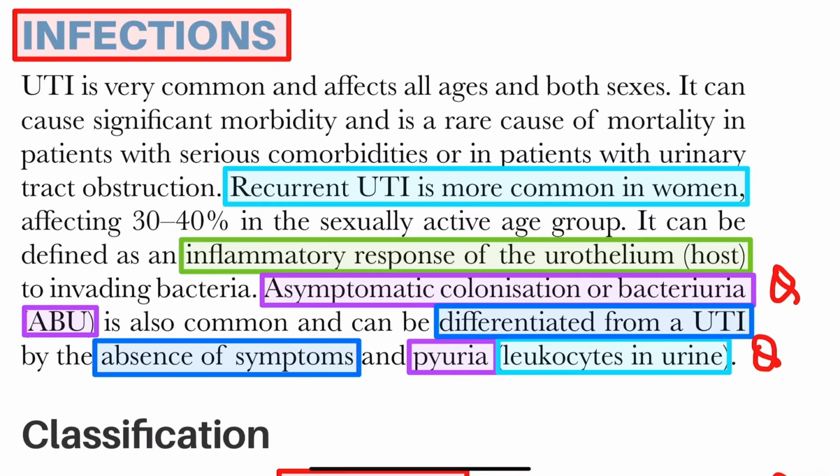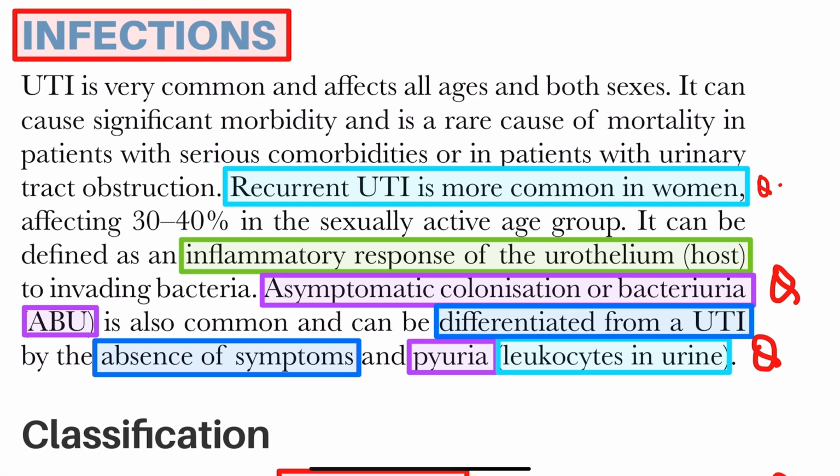Renal infection. Recurrent UTI is more common in females, mainly affecting 30 to 40% of the sexually active group. This is mainly the inflammatory response of the urothelium, that is the host response to invading bacteria. So what is pyuria, what is asymptomatic bacteriuria, and UTI?